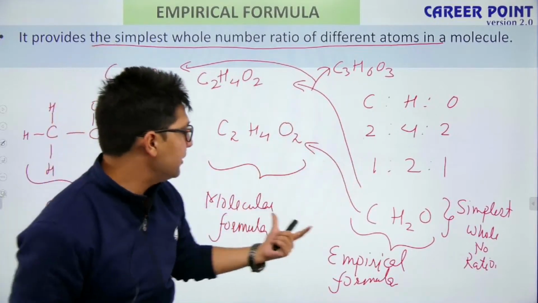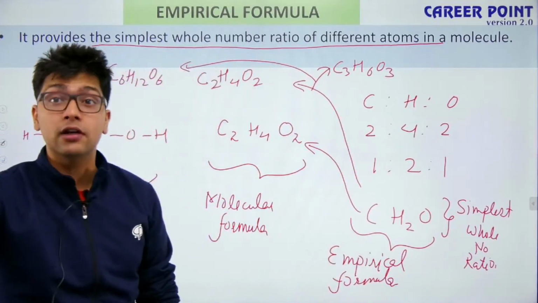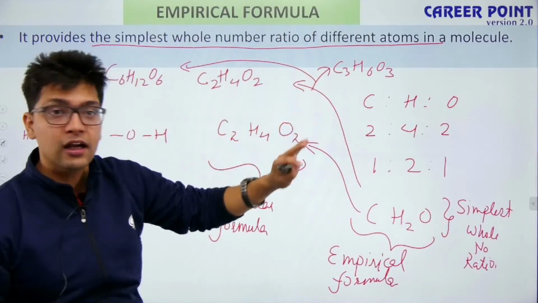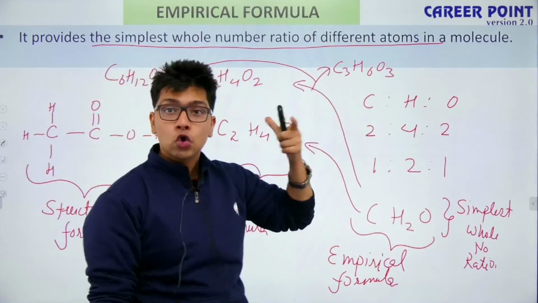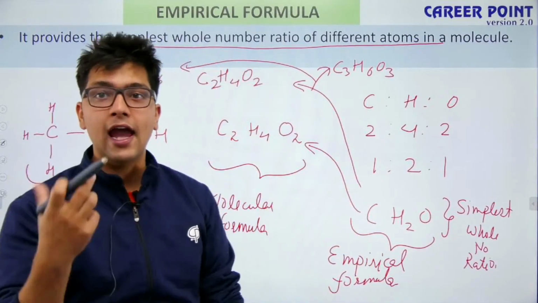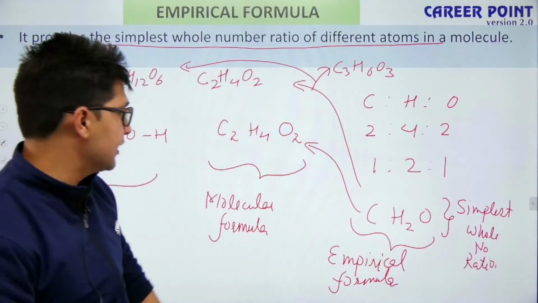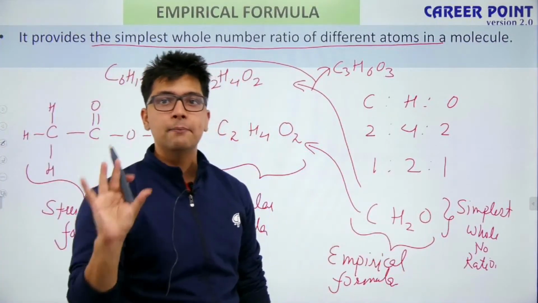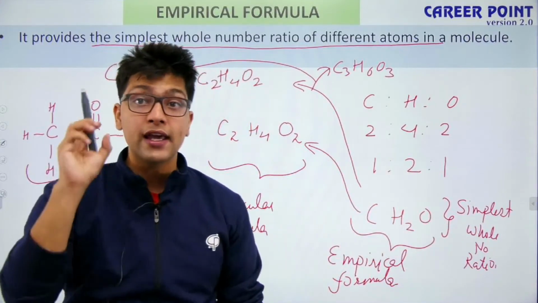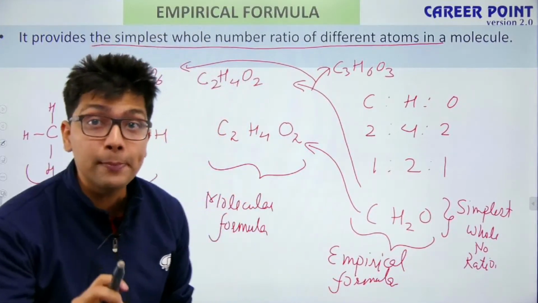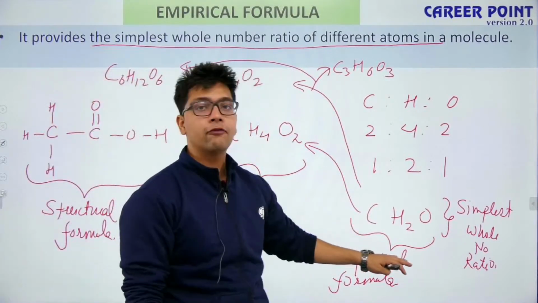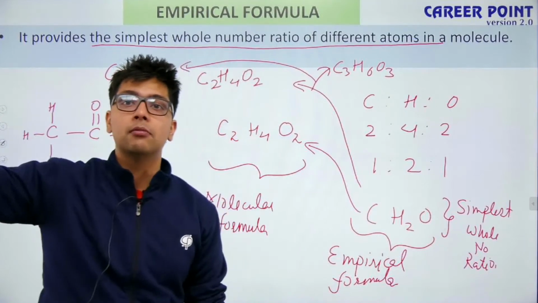So one empirical formula denotes millions and millions of molecular formulas. When I fix my empirical formula, for example CH2O, it does not mean that my molecular formula is fixed, because for one empirical formula there can be millions of molecular formulas.